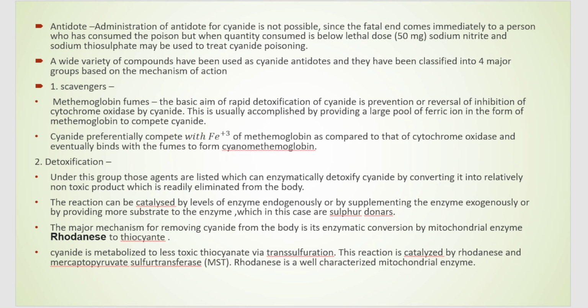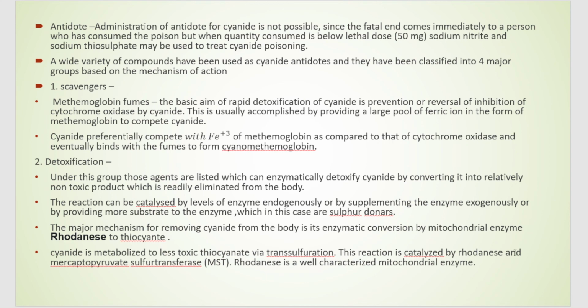The second method is detoxification. So under this group, the agents are listed which can, this is an enzymatic process where enzymatically we can detoxify cyanide by converting it into a non-toxic product and then eliminating it from the body. This reaction is an enzymatic process which is catalyzed by different enzymes that may be present in our body, or might have to be given exogenously from outside. And also we can give more substrate for the enzyme. In this case it is sulfur donors.